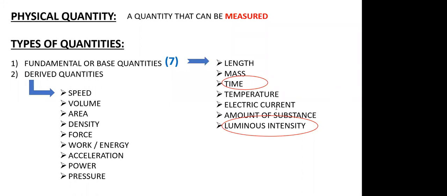Aryan, you can hear me? Yes, sir. Gauss is actually the CGS unit of electric field intensity.